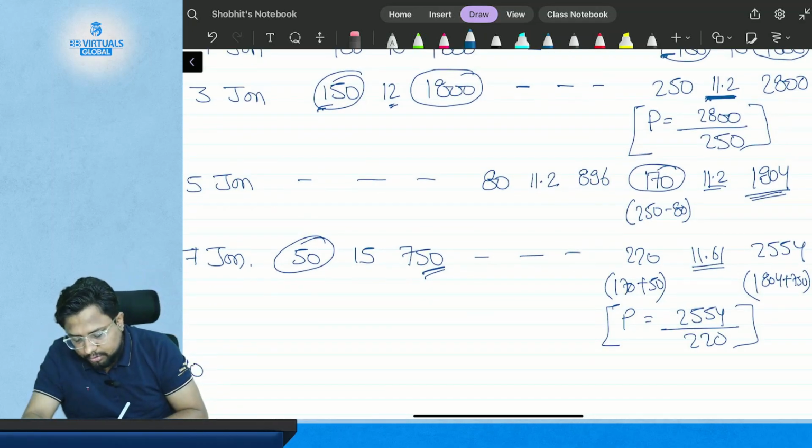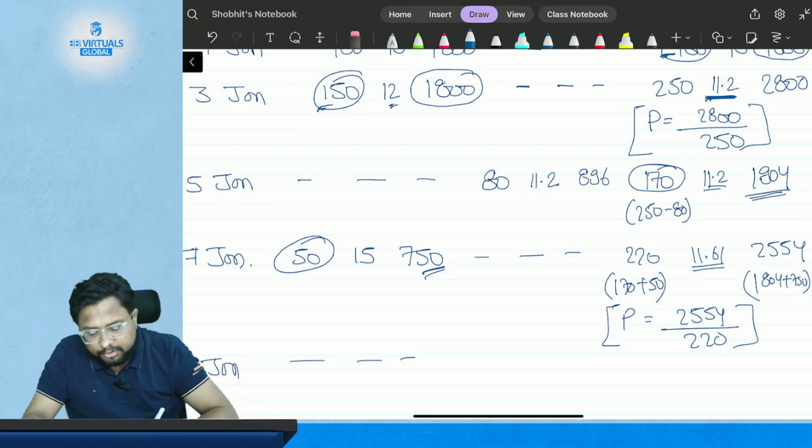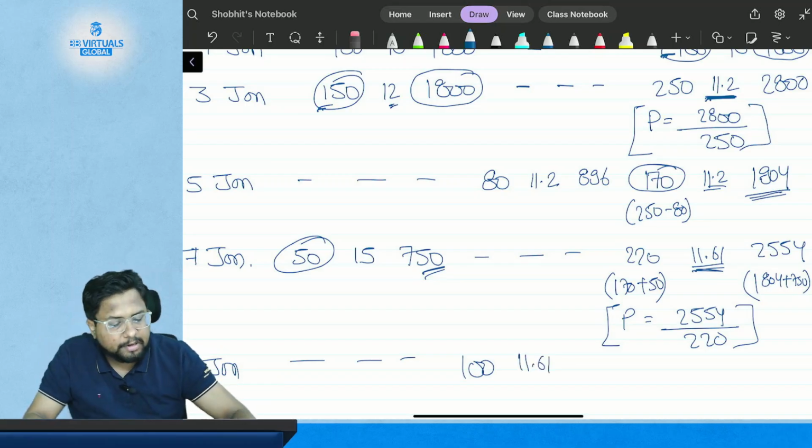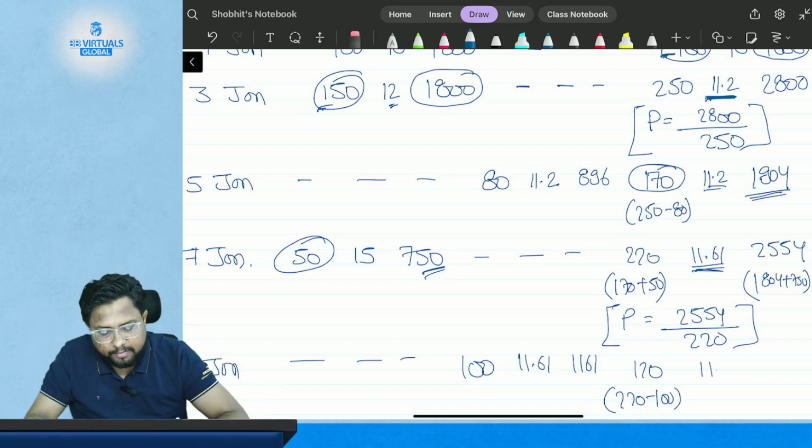Now suppose on 10th of January you are not receiving the goods, you are issuing the goods. So if you are issuing 100 kgs, it will be issued at the rate of 11.61. So 11.61 multiplied by 100 will be 1161, and you are left with 120 kgs, that is 220 minus 100, at the rate of 11.61.